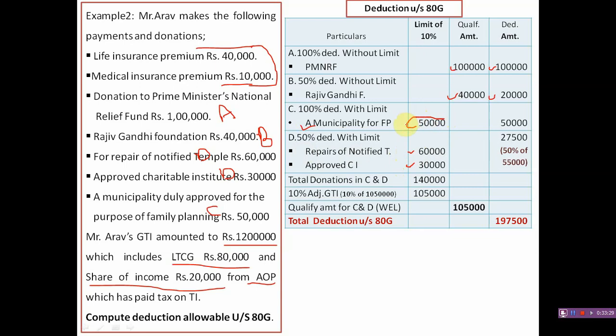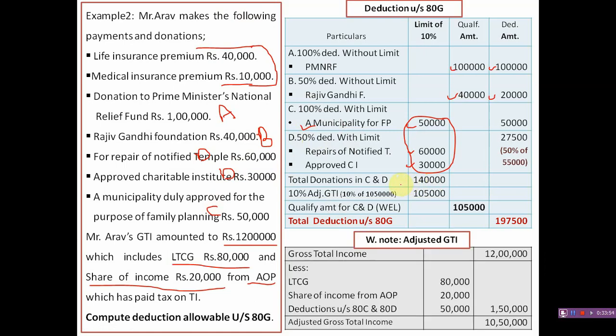So the total of these two, that is C and D, are subject to a maximum qualifying limit, that is 10% of gross total income. Here the total donation of categories C and D is 1,40,000. So first we have to compute the adjusted gross total income.